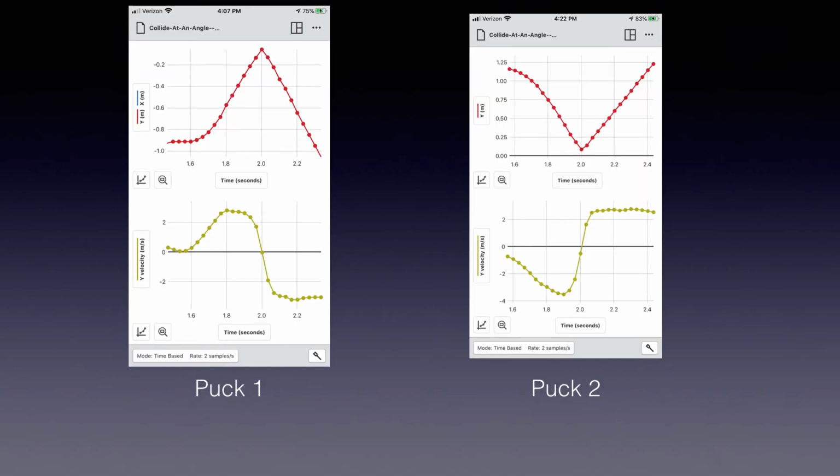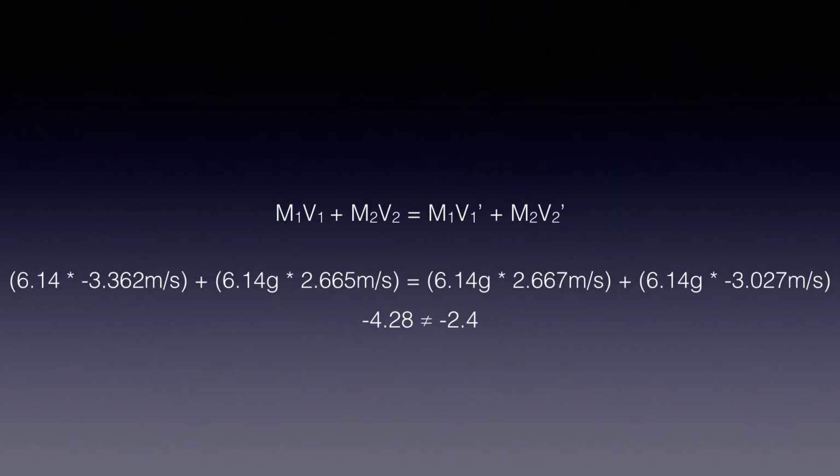For the velocity versus time graph for puck 1, the velocity before the collision was 2.665 meters per second. For puck 2, before the collision, the velocity was negative 3.362 meters per second. Using the equation m1v1 plus m2v2 equals m1v1 prime plus m2v2 prime, we gathered that the initial momentum of the pucks was negative 4.28 grams per meters per second squared. Because the momentum should be equivalent before and after the collision, this number is our theoretical value.